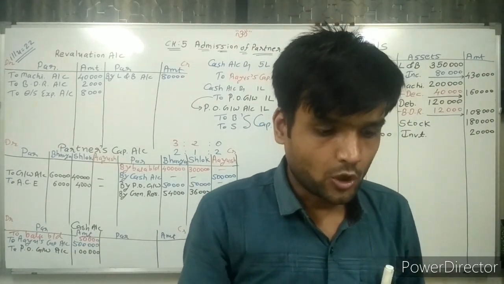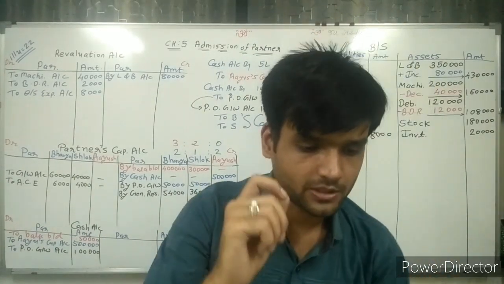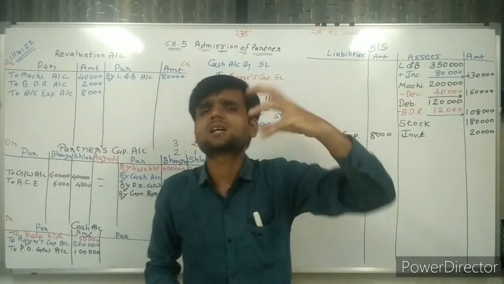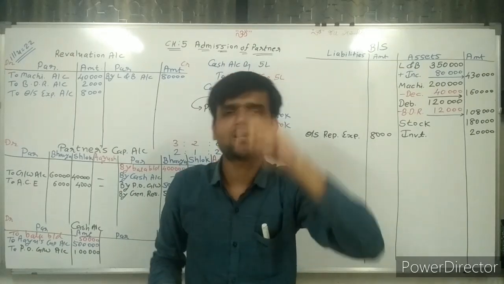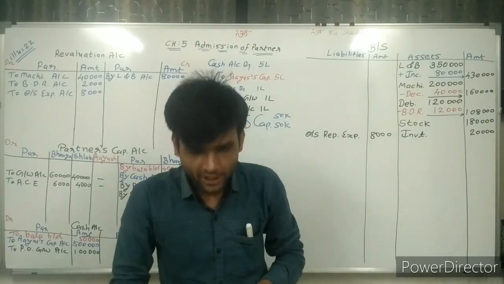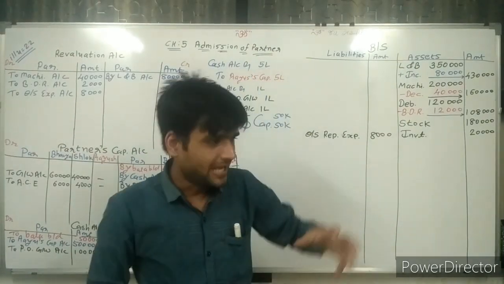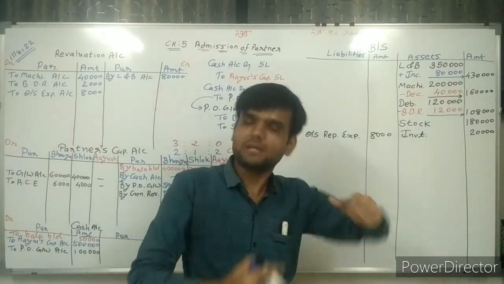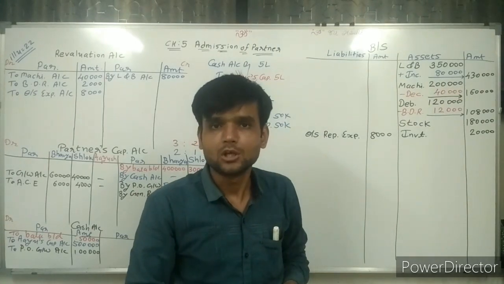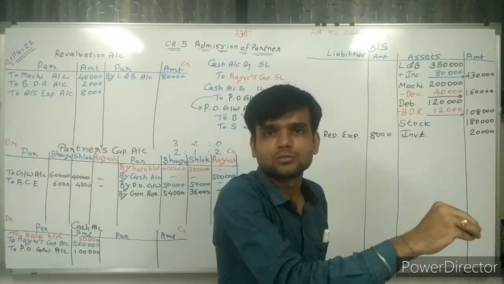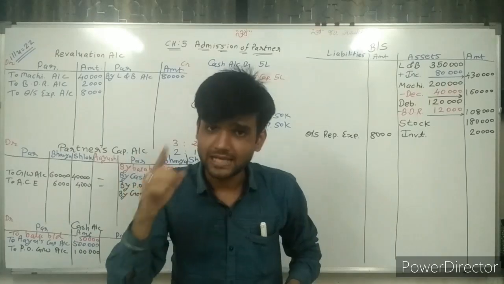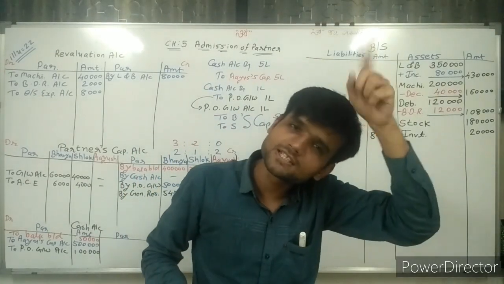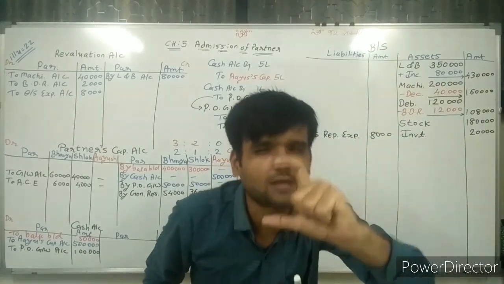Going ahead, what is the next thing? Workers compensation reserve, 20,000. Now think: if any worker faces some problem in the factory, in the unit, we have to pay something to compensate, and that's why this reserve is created. Remember chapter number 4 again, short sums.